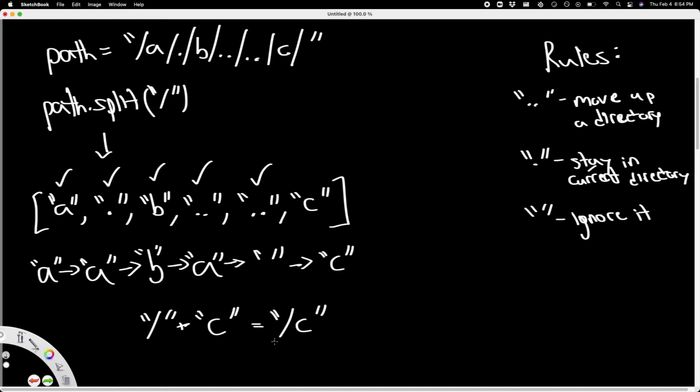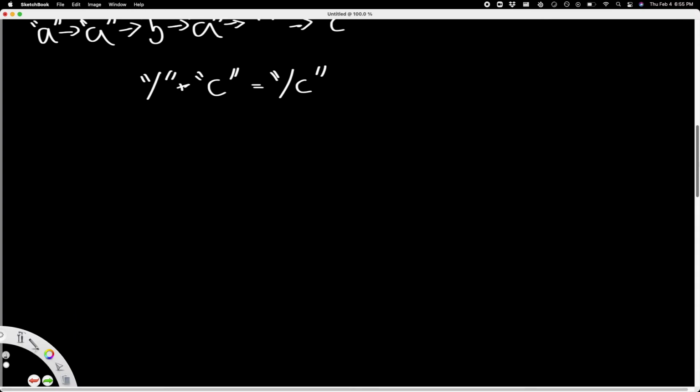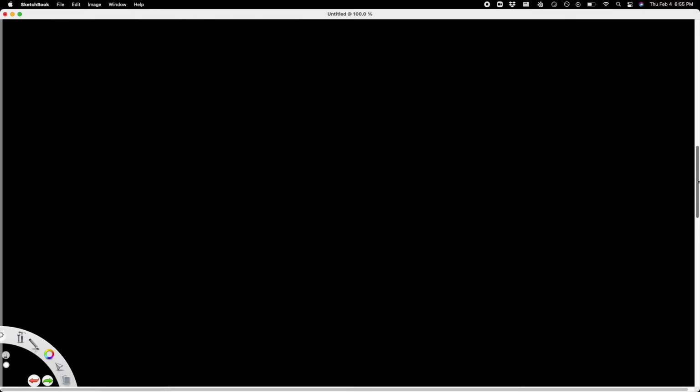Now let's actually write this code out. So we are given a path. Let me actually write out, this is the first time I'm doing this, the function, or, oh, this is in the class, so the method. All right, so first time writing out the whole method, so you guys know where I'm getting path from.